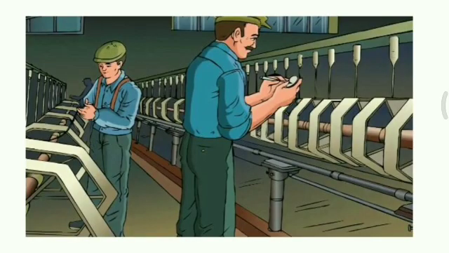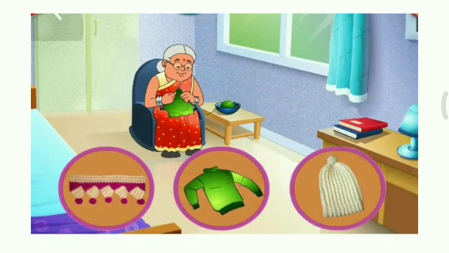Nowadays, the process of weaving is carried out by machine. Yet, in spite of this, even today, woolen bunting, sweaters, and caps are knit with the help of needles in many houses.